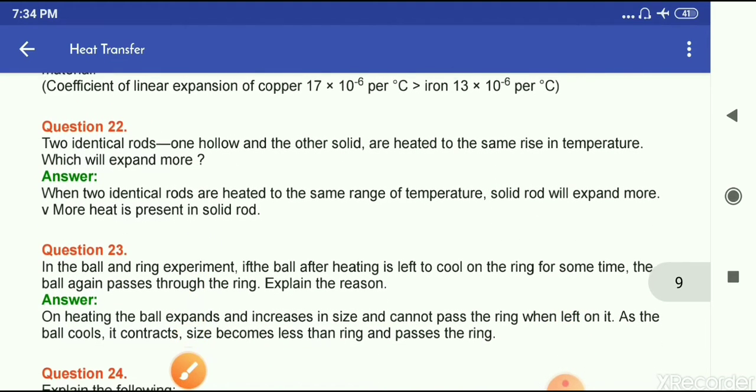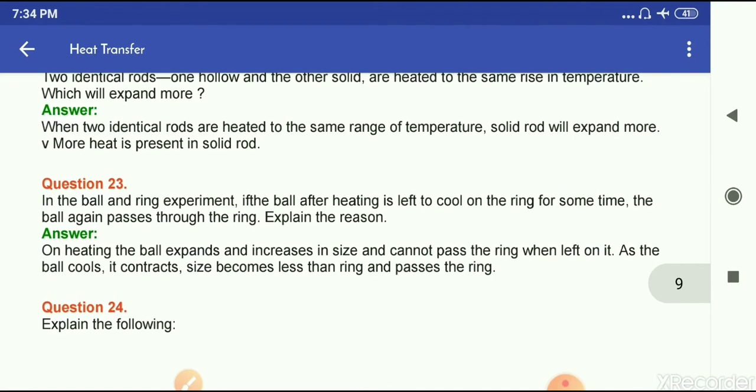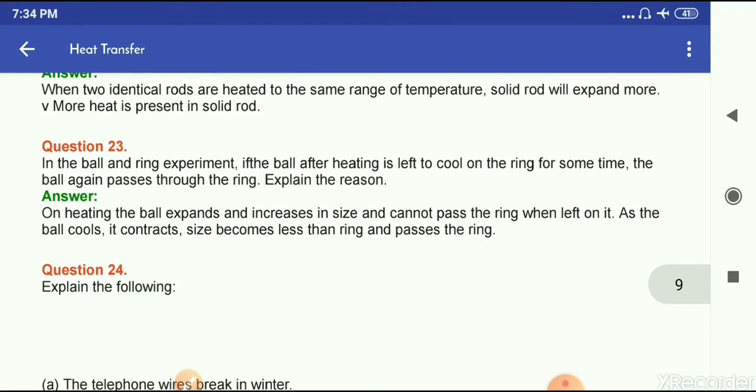Question number 22. Two identical rods, one hollow and one other solid, are heated to the same rise in temperature. Which will expand more? So solid rod will expand more. Okay, so this is the answer. You can write from here.